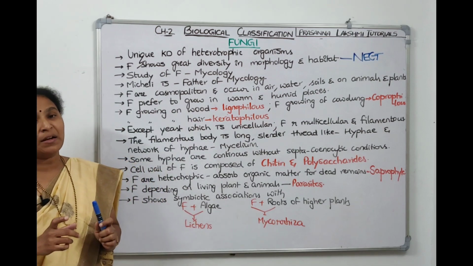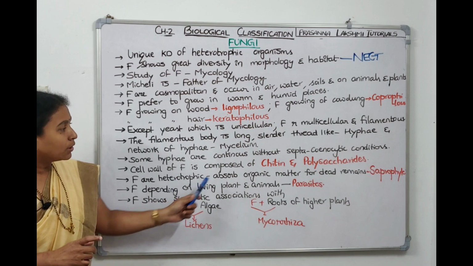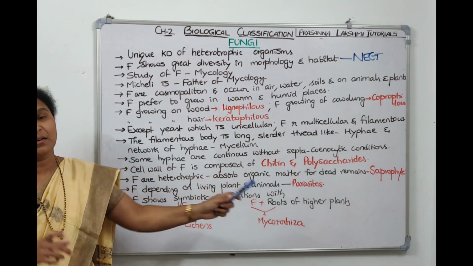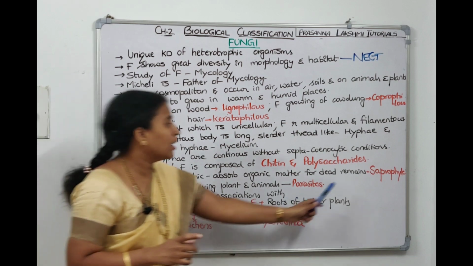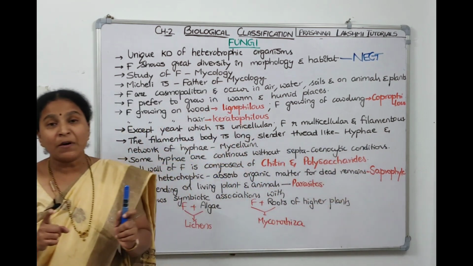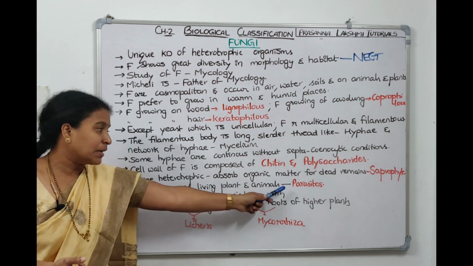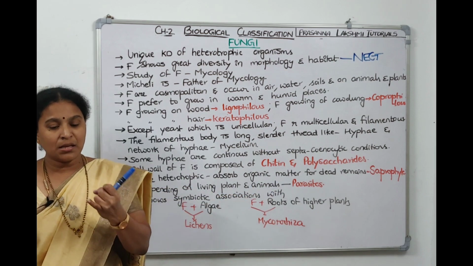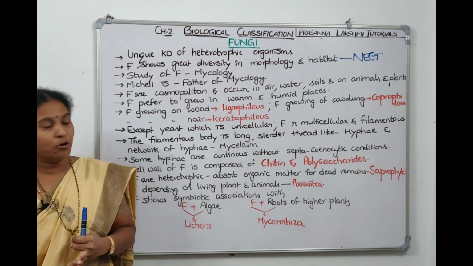As we discussed, fungi show a heterotrophic mode of nutrition, which means they grow on dead and decomposing organic matter. They decay the dead and decomposing organic matter. Such fungi are called saprophytes. If the fungi are pathogenic on living organisms, then they are called parasites. If they are on the dead body, it is the saprophytic mode of nutrition. If they are on living organisms, it is the parasitic mode of nutrition.